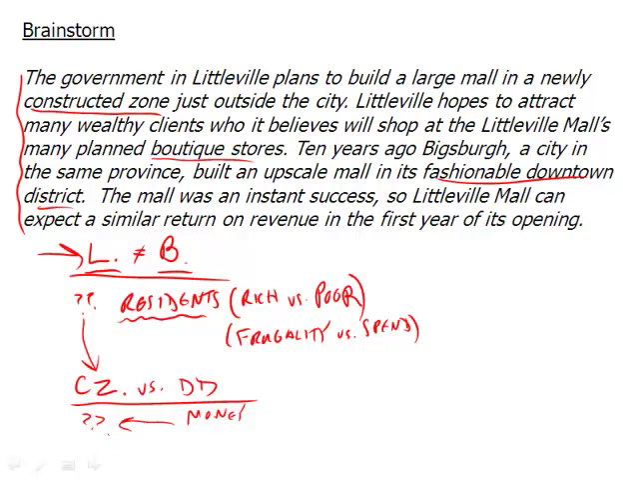So what else could we attack here? Well, we've shown that the two cities could be different in terms of their residents. It's fundamentally different. The construction zone, you can't compare that to the downtown district. Again, it's that whole apples and oranges thing. And then we notice here it says 10 years ago in Vicksburg. So things change. Remember that from our logical fallacies. So 10 years ago,